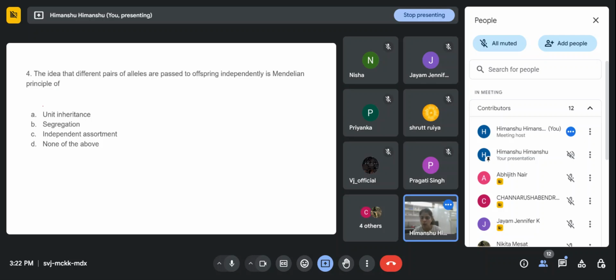Then, fourth question: the idea that different pairs of alleles are passed to offspring independently is Mendelian principle of: option A, unit inheritance; option B, segregation; option C, independent assortment; and option D, none of the above. What do we call this, different pairs of alleles passed to offspring independently?